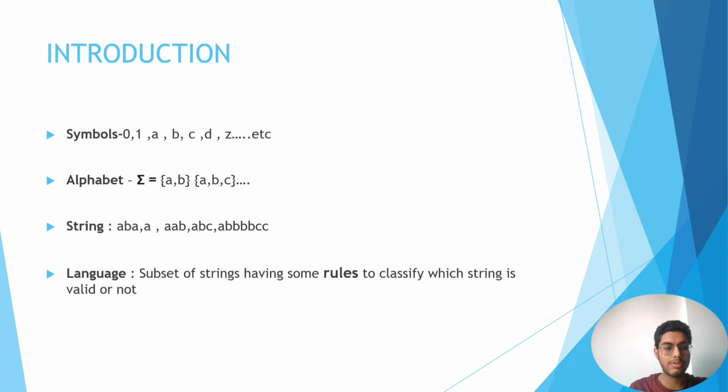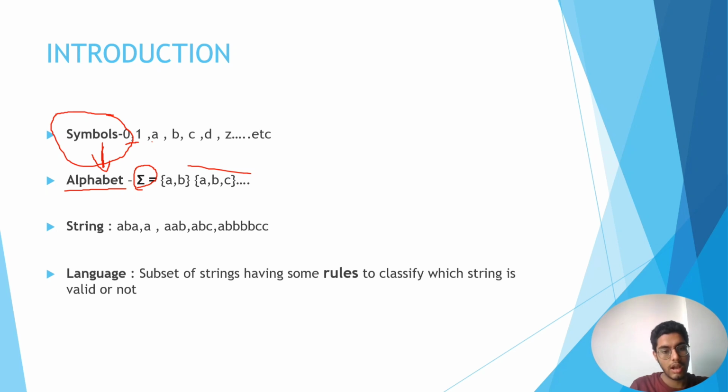So firstly, we have to see what the symbols are. Symbols can be 0, 1, A, B, C, D to Z, and it can be anything. So these are represented as symbols. So what is an alphabet? An alphabet is denoted by this sign, and an alphabet consists of symbols. When one or more symbols come together, it is made as an alphabet.